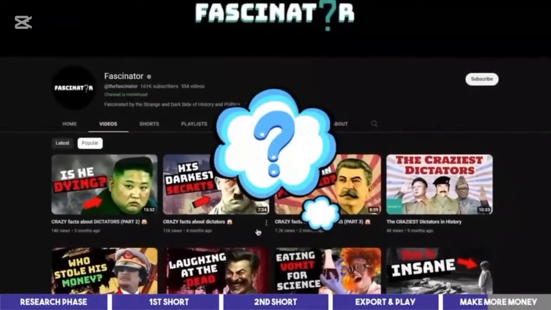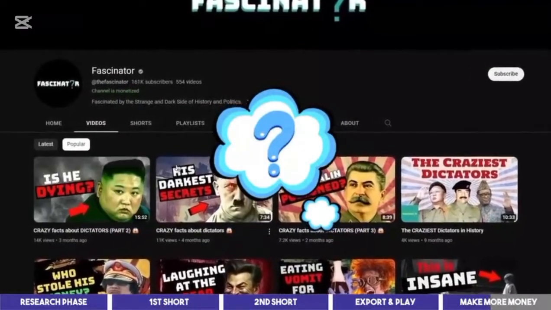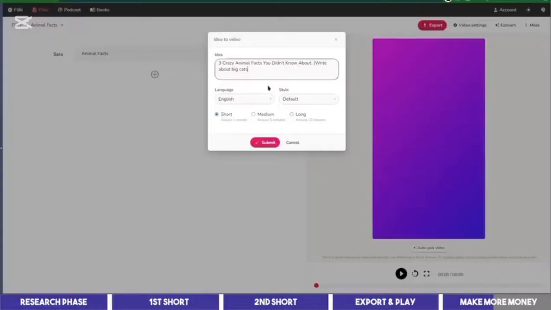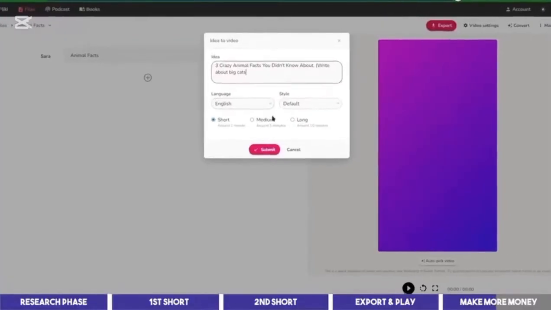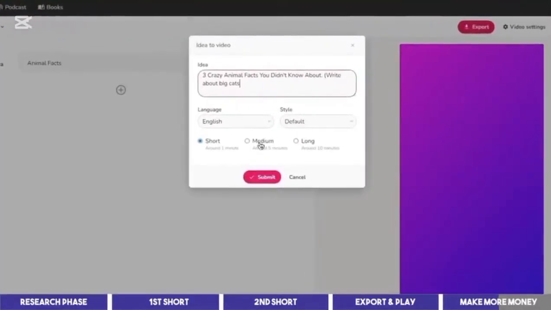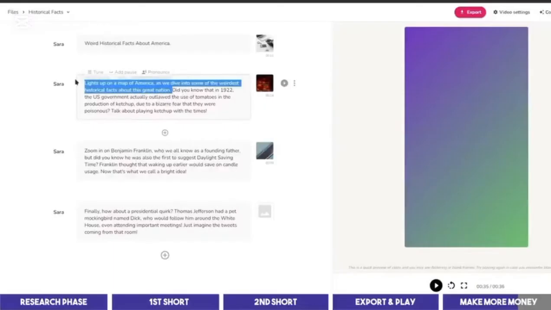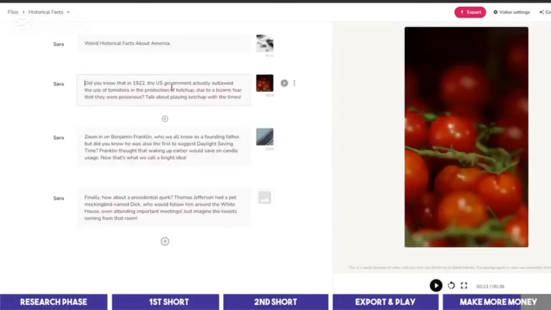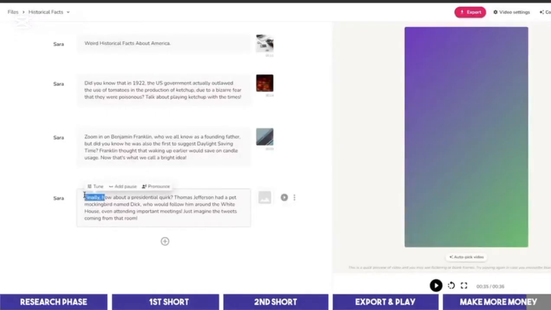Well, you can still create long videos with Flicky in one go, following the same steps in this video. Using our first video as an example, instead of the short 1-minute video, you can choose medium, which is 5 minutes, or long, which is 10 minutes depending on how long you want the video to be. And instead of 3 crazy animal facts, you can ask it to write 13 animal facts, and you would want to include more animal species like birds, reptiles, and so on. And in this case, you don't need to delete the intro and outro or remove concluding parts like finally, as I did the other time, because that will be useful for long videos.